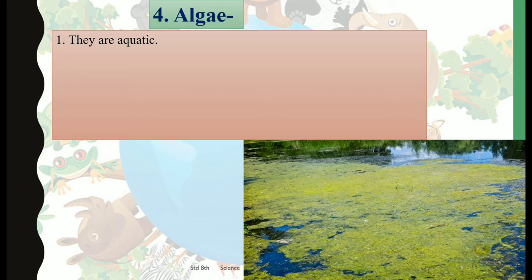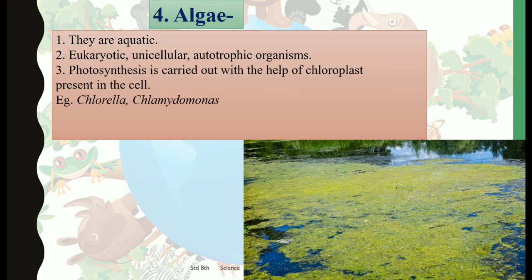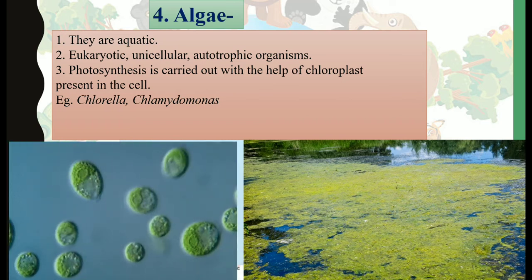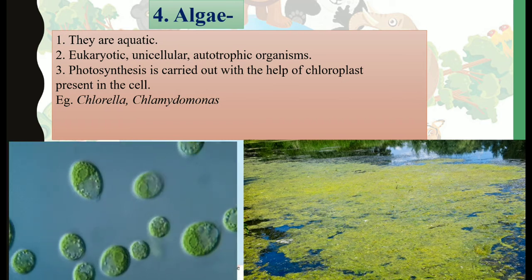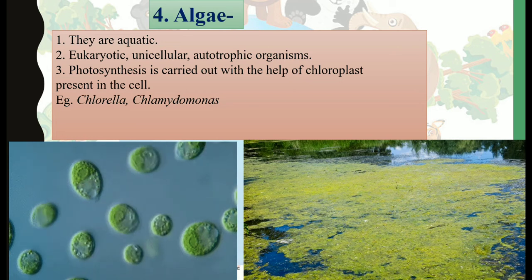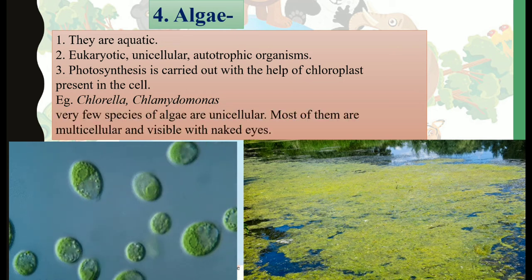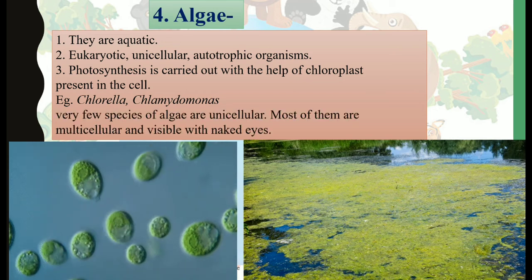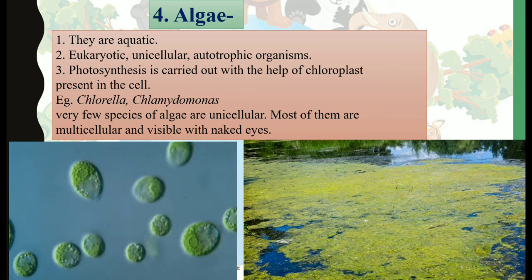Okay, so the next point is very interesting, related to the earlier one. Photosynthesis is carried out with the help of chloroplast present in the cells of these organisms. Examples are Chlorella and Chlamydomonas. There are very few species of algae which are unicellular. Most of them are multicellular and bigger in size. You can actually view them with the naked eyes.